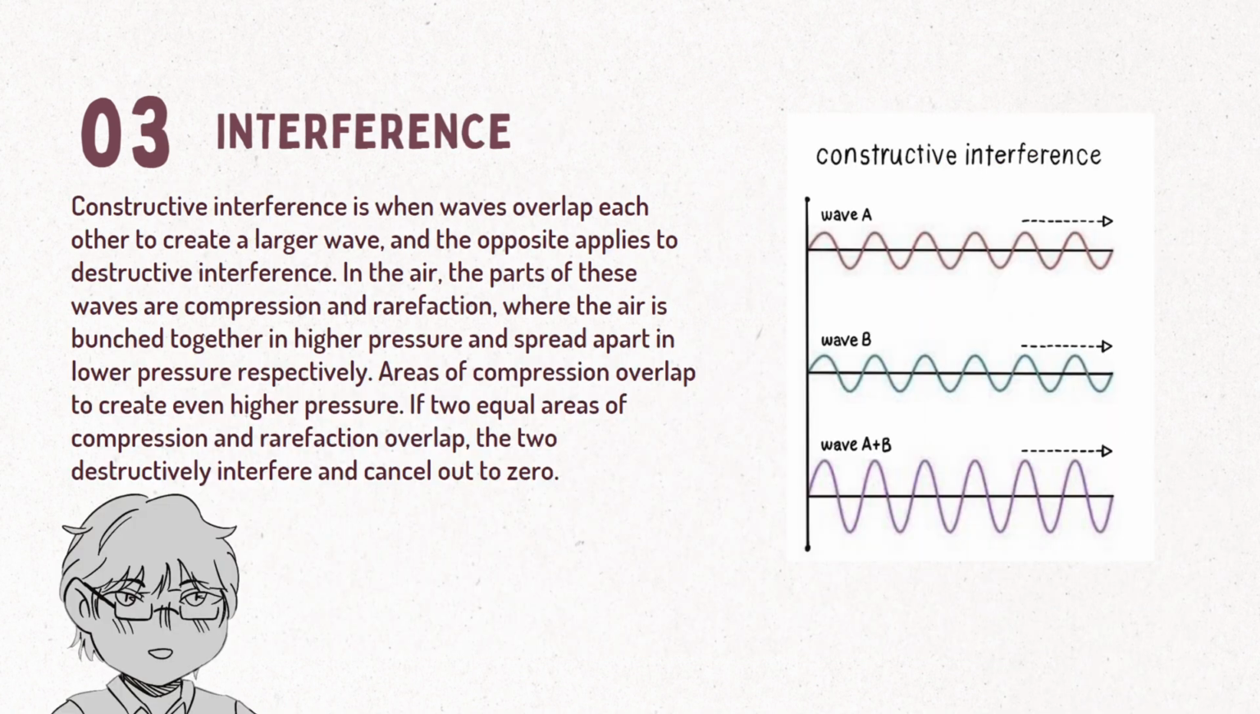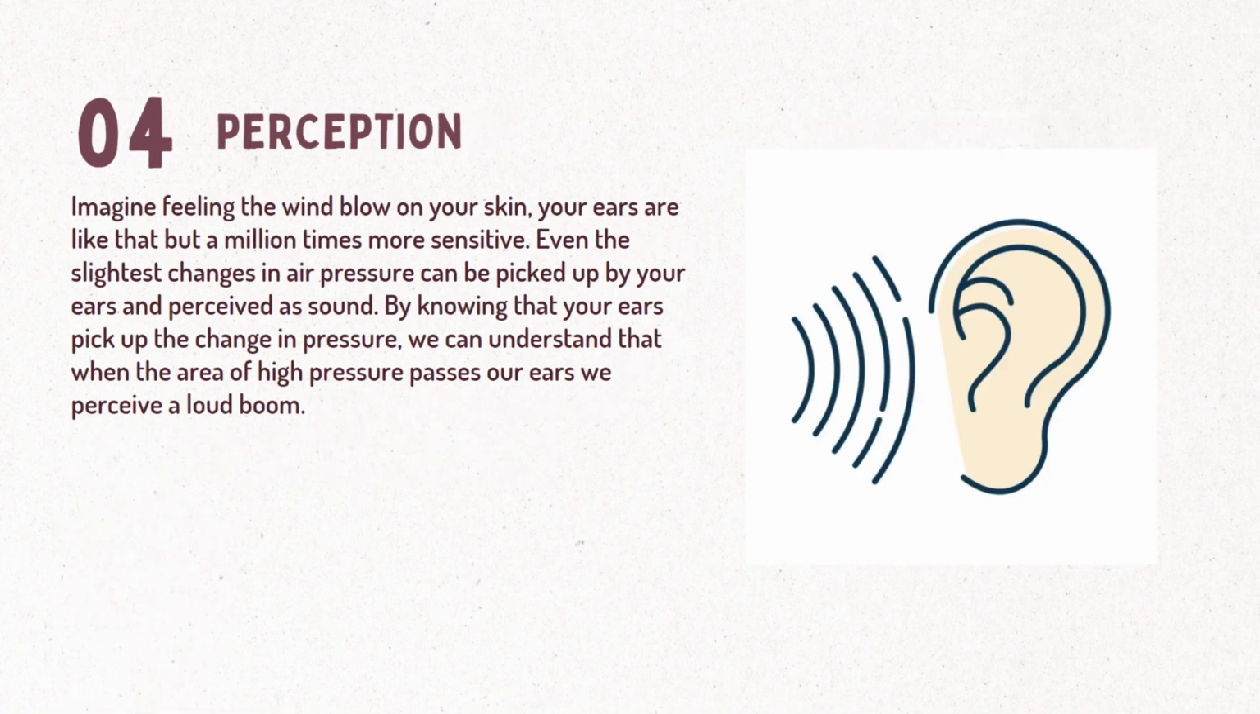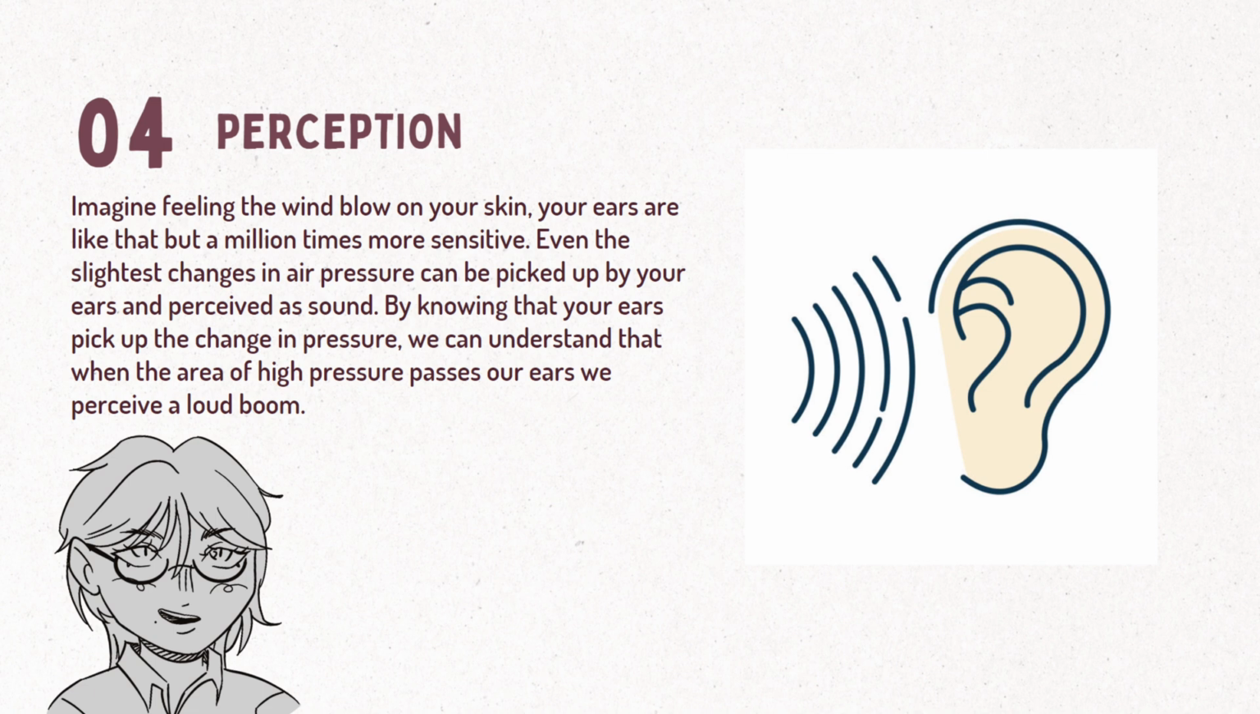Interference. Constructive interference is when waves overlap each other to create a larger wave, and the opposite applies to destructive interference. In the air, the parts of these waves are compression and rarefaction, where the air is bunched together in higher pressure and spread apart in lower pressure, respectively. Areas of compression overlap to create even higher pressure. If two equal areas of compression and rarefaction overlap, the two destructively interfere and cancel out to zero. So in our supersonic example, the waves at the front constructively interfere in a cone shape to create a shock wave.